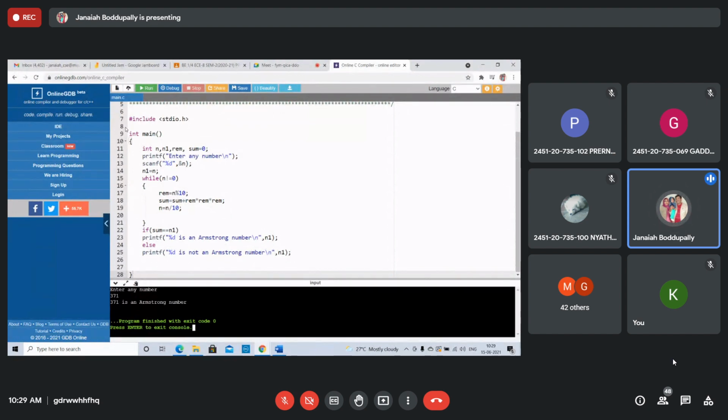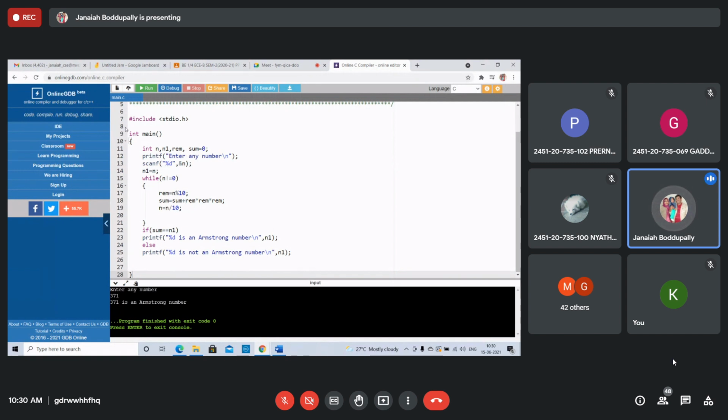Similarly, you take 14. 1 plus 2 plus 7. What is that? 10 only. So 14 is not a perfect number. 12: 1 plus 2 plus 3 plus 6, total 12. 28 is a perfect number. Check that. 6 is a perfect number. Sum of its proper divisors. Otherwise, the sum of all its divisors is 2 times that number. You can take it simply, writing proper divisors as all except that number.